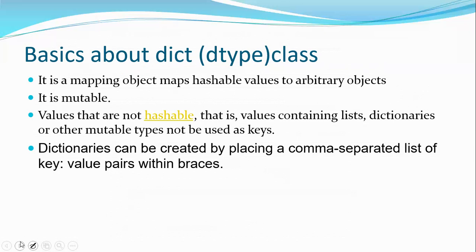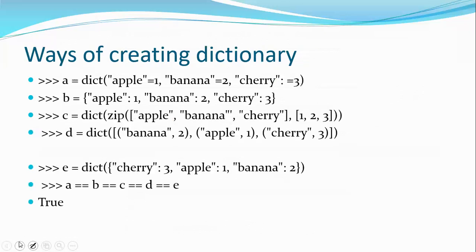A dictionary can be created by placing a comma separated list of key value pairs within braces. That is what we discussed: key value pairs separated by commas inside curly braces. So, ways of creating a dictionary. This slide is most important. Now I can create a dictionary by saying A is equal to dict of apple equal to 1, comma banana equal to 2, and cherry equal to 3.